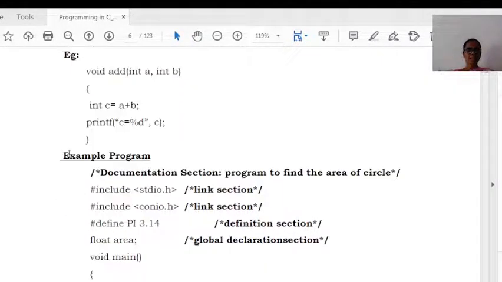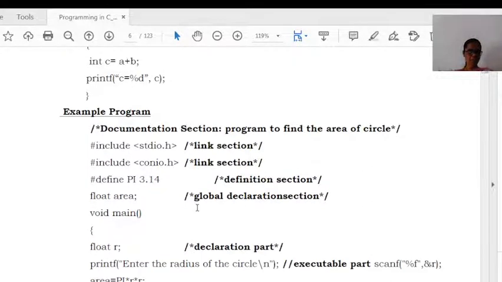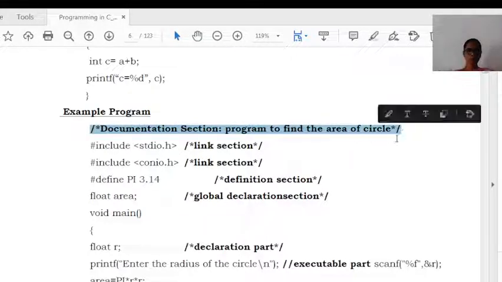Next, the example of the structure of a C program is given here. It contains all the sections. The first one is the documentation section, and for the documentation section we have used a multi-line comment, that is a slash asterisk. We have given a comment and ended with asterisk slash. Next, we have included the link section.